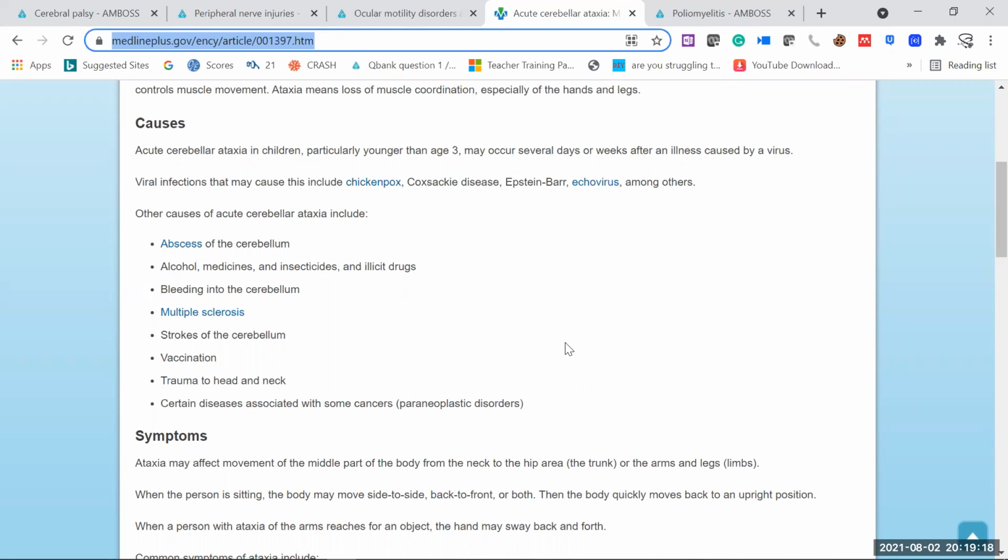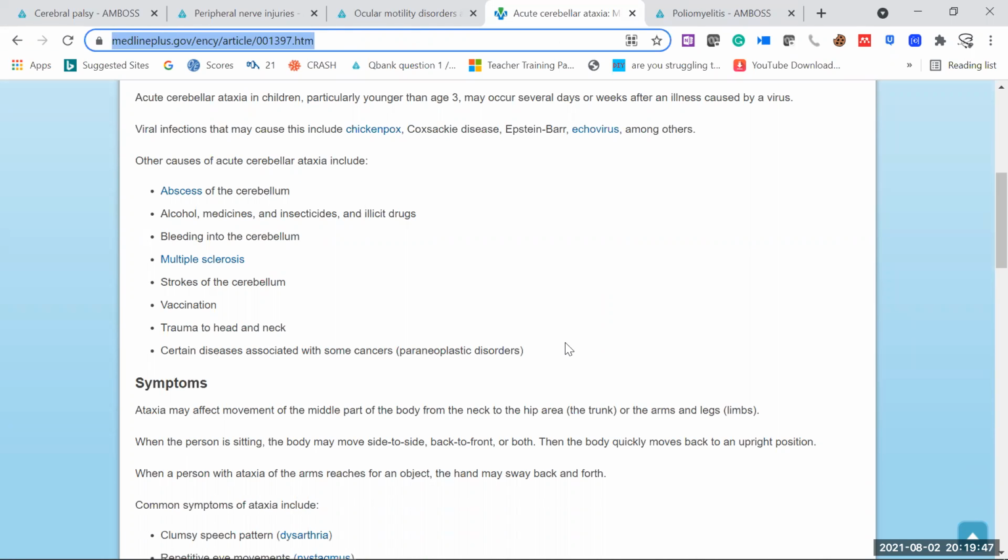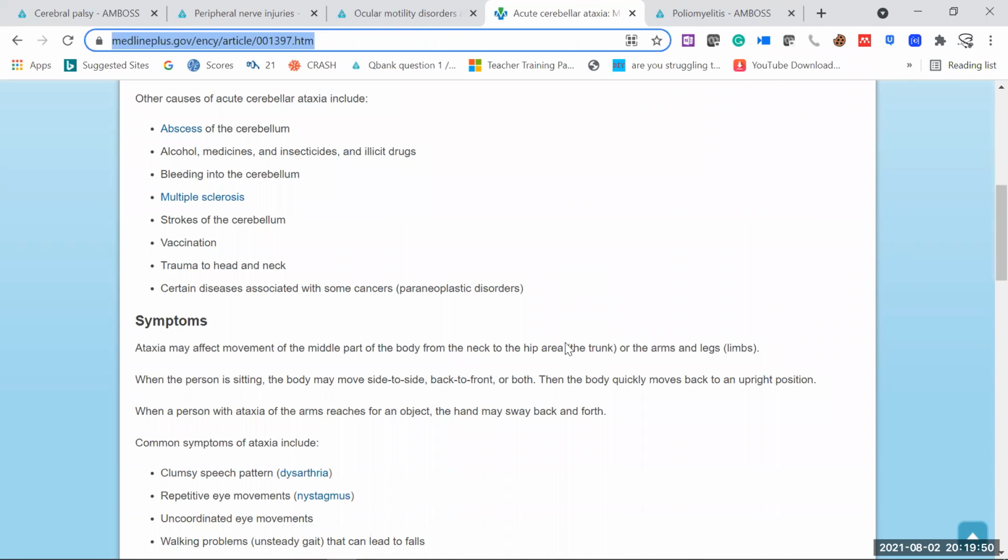For example, you can see it mostly after the infection of chickenpox. Usually every child gets this infection early in life. After the chickenpox infection, maybe after one or two weeks, suddenly the baby presents with uncoordinated, lacking coordinated voluntary movement. Hand movements are not proper, the baby is not walking properly, the gait is lagging, the posture is lagging. So we can say it's a cerebellar ataxia. I want to show you one video also, but let's finish this first.